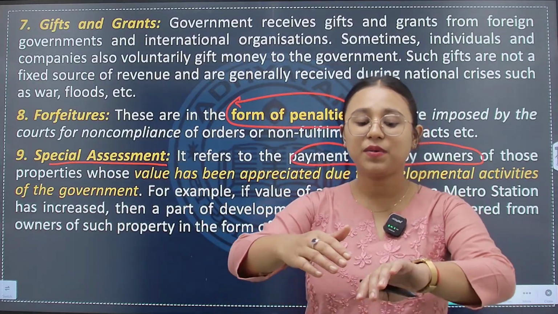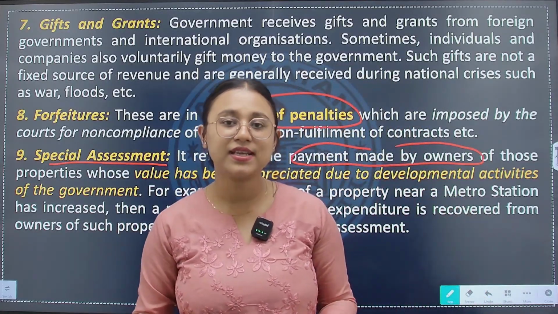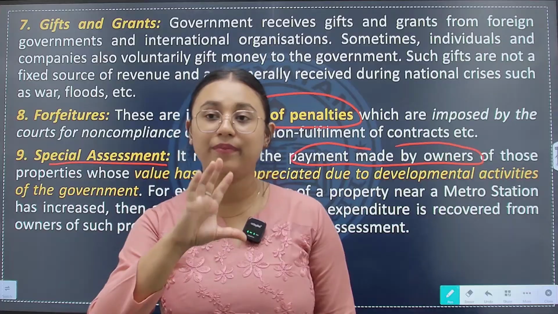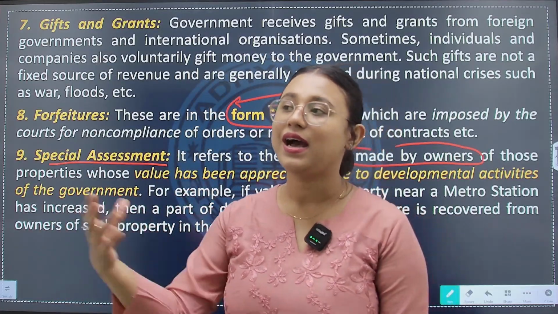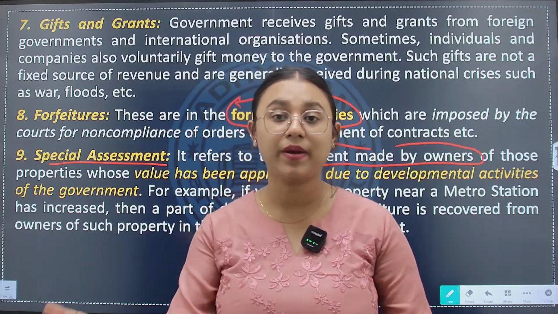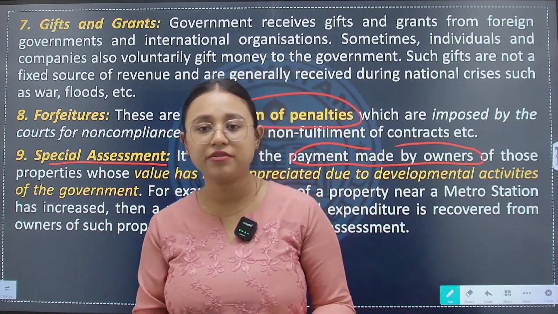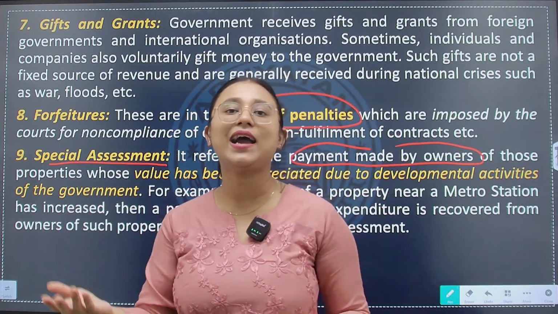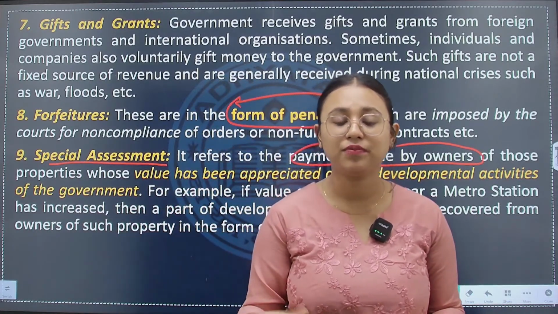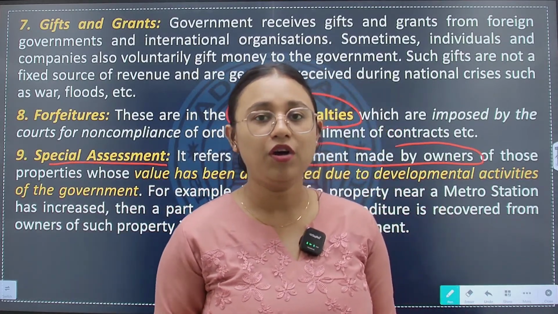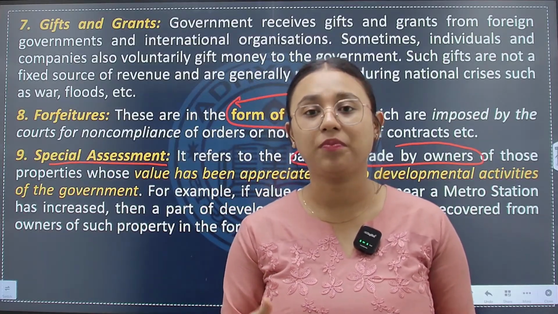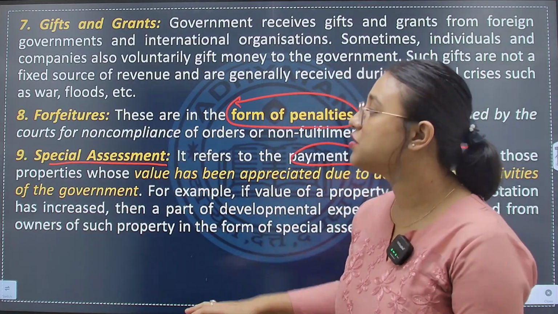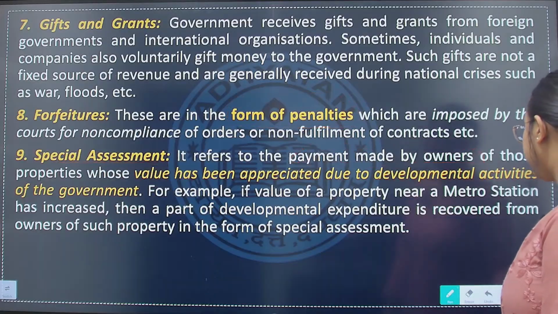Or suppose you have a vast area of land, but now an all weather road has been developed by the government, or a railway station is developed nearby, so that the value of the land has increased and you are able to sell that piece of land at a higher rate. So ultimately the government will charge you because the value of your property has appreciated as a result of the development created by the government. So these are again forms of non tax revenue of the government.